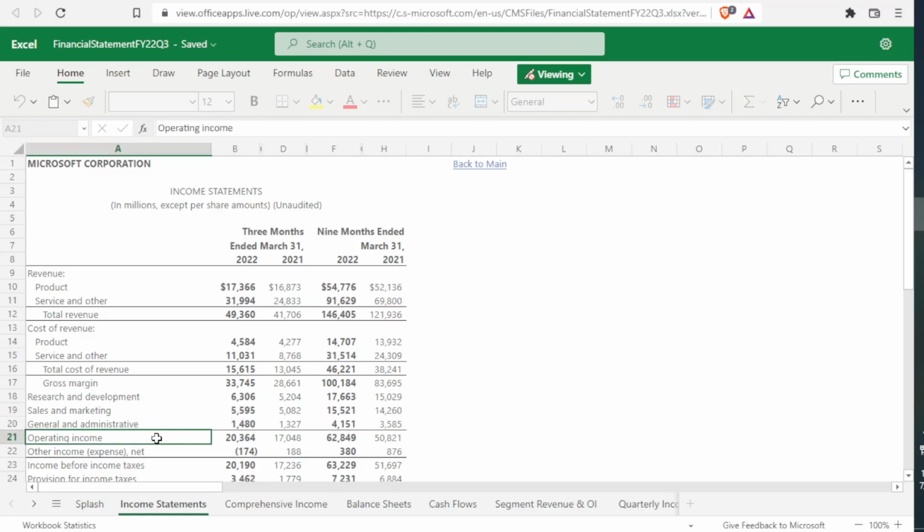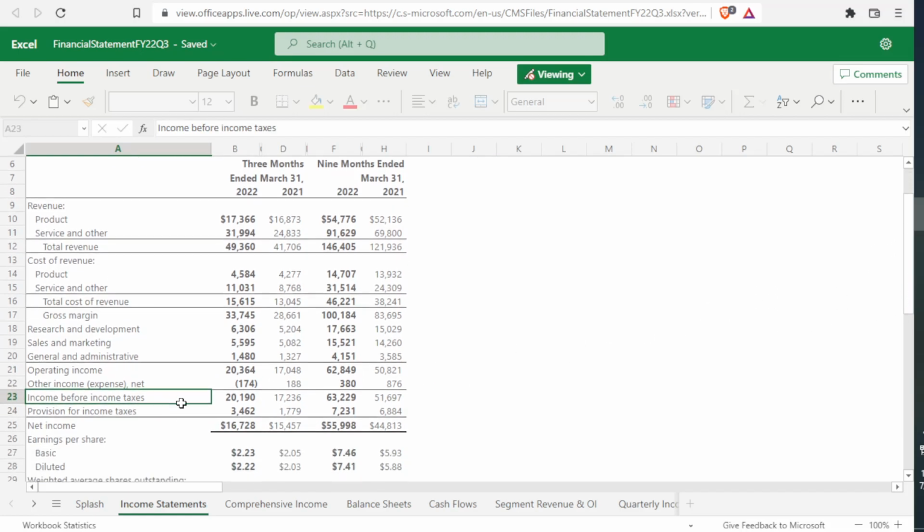From there, we're either going to add other income or we're going to subtract other expenses. And then that gives us income before income tax. This is the number that we are going to tax. And here you can see the tax amount. After we subtract the tax, that gives us net income. They call this the bottom line because, as you guys can see, it's at the bottom of the income statement.